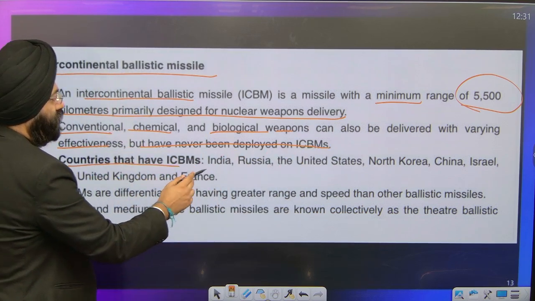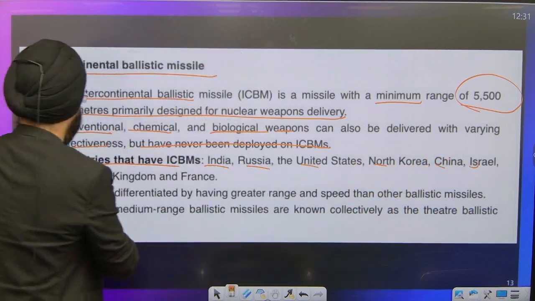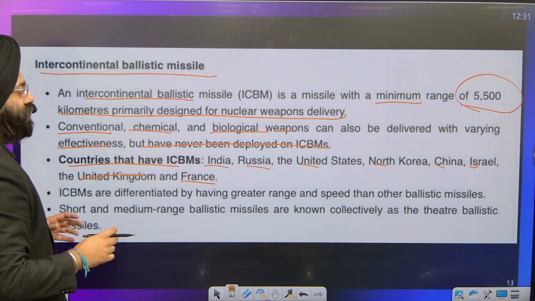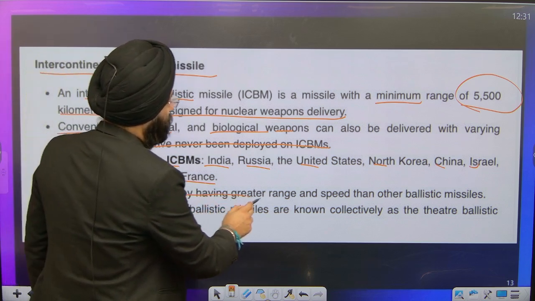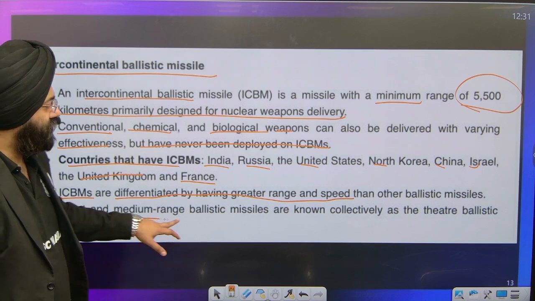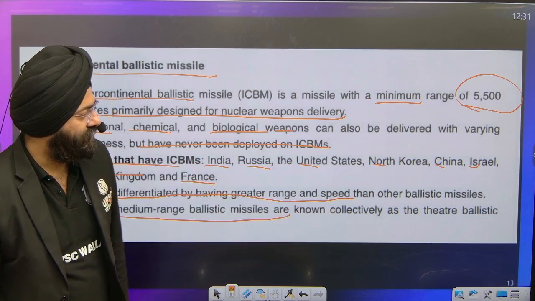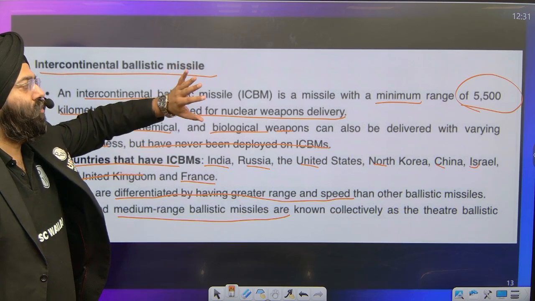Countries that have ICBMs: India, Russia, US, North Korea, China, Israel, the United Kingdom and France. ICBMs are differentiated by greater range and speeds from other ballistic missiles. Short and medium range ballistic missiles are collectively known as theater ballistic missiles. So these are very long range missiles.